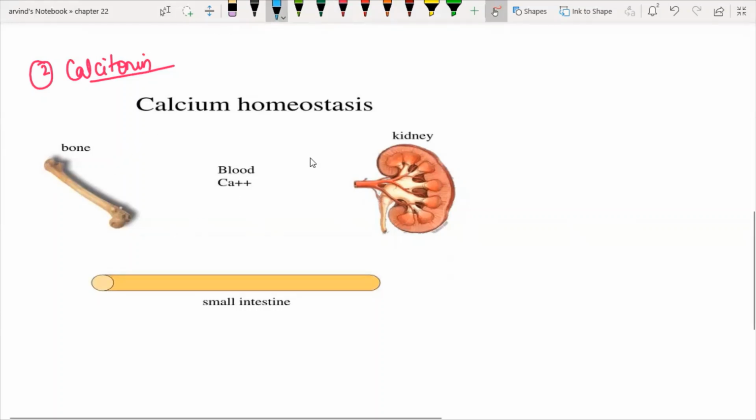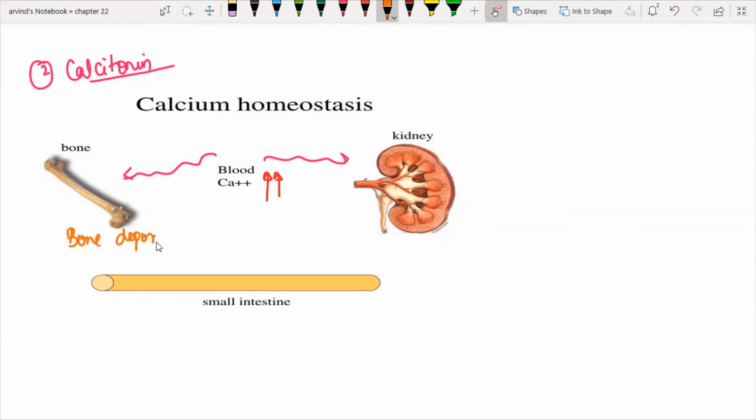On bones. In blood, calcium is going to be more. So in my blood vessels, I've got more amounts of calcium. So I'm trying to send this excess amount of calcium to the bone. What is going to happen? We are going to have bone deposition, which means I am trying to mineralize the bone here, right? There we saw resorption, that is demineralization. Here I am trying to do deposition, or what I call bone mineralization.